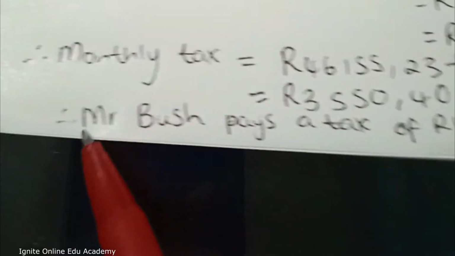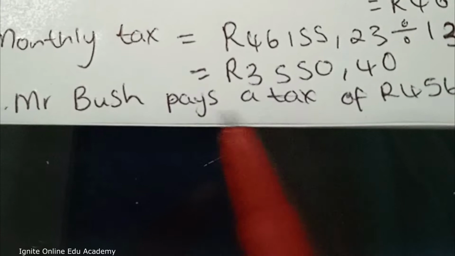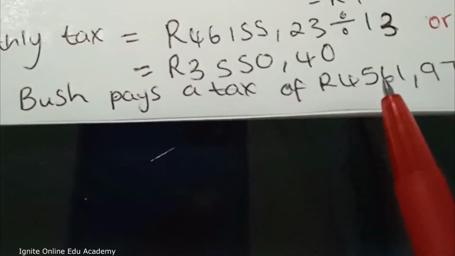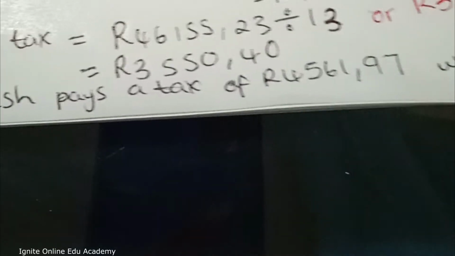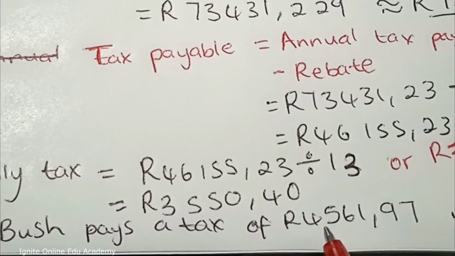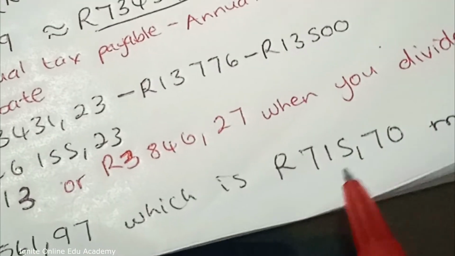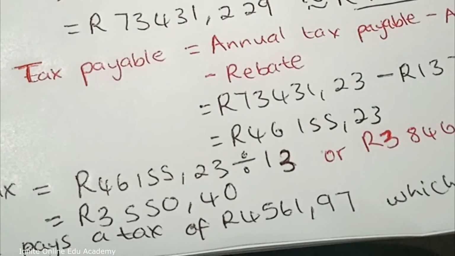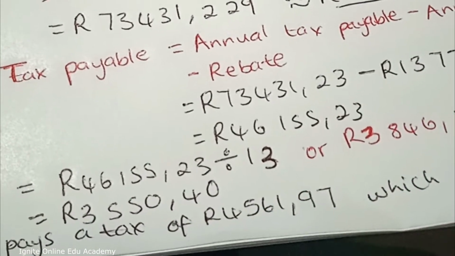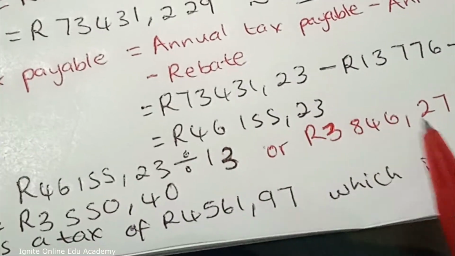So then we need to conclude, because the question requires us to prove whether he is right or whether he's wrong by saying that he's overcharged for tax. So to answer the question, I said, therefore, Mr. Bush pays a tax of 4,561 rand and 97 cents, which is 715 rand and 70 cents more than what he should be paying. So he is right. He is overpaying, or he's being overcharged. So it will depend on which figure you use here to calculate.